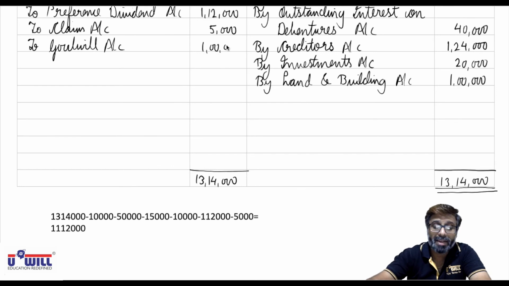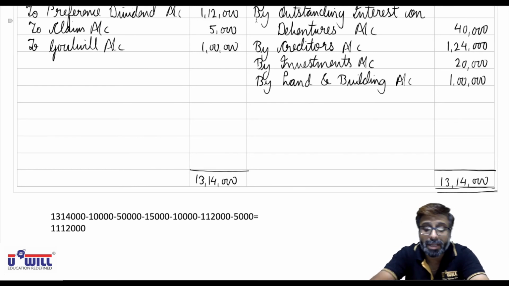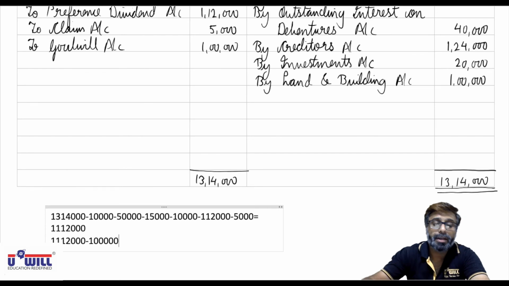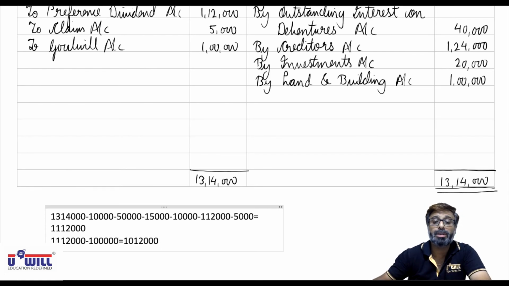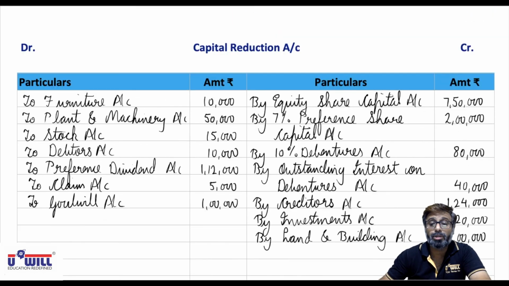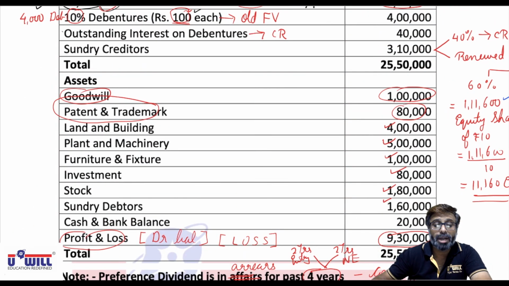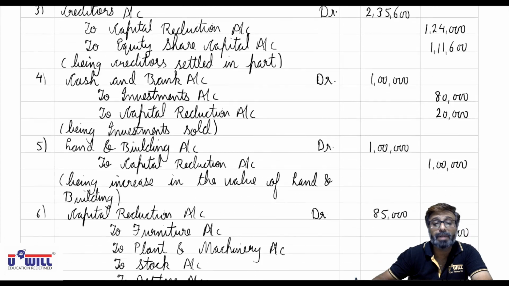Now from 11,12,000, if you write off 1 lakh of goodwill, how much still remains? 10,12,000. Sufficient amount is there. In 10,12,000, can we write off patents and trademarks 80,000? Yes.